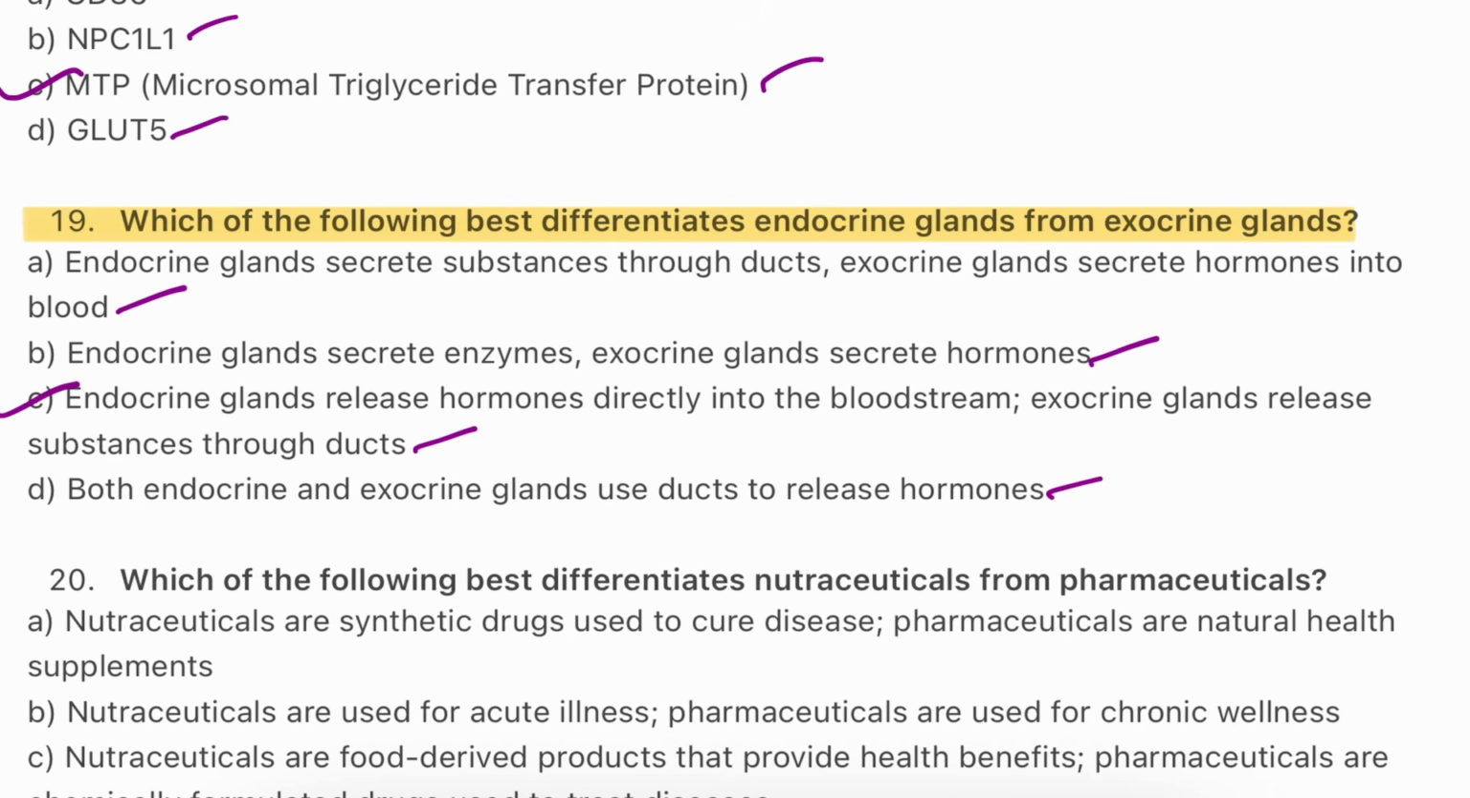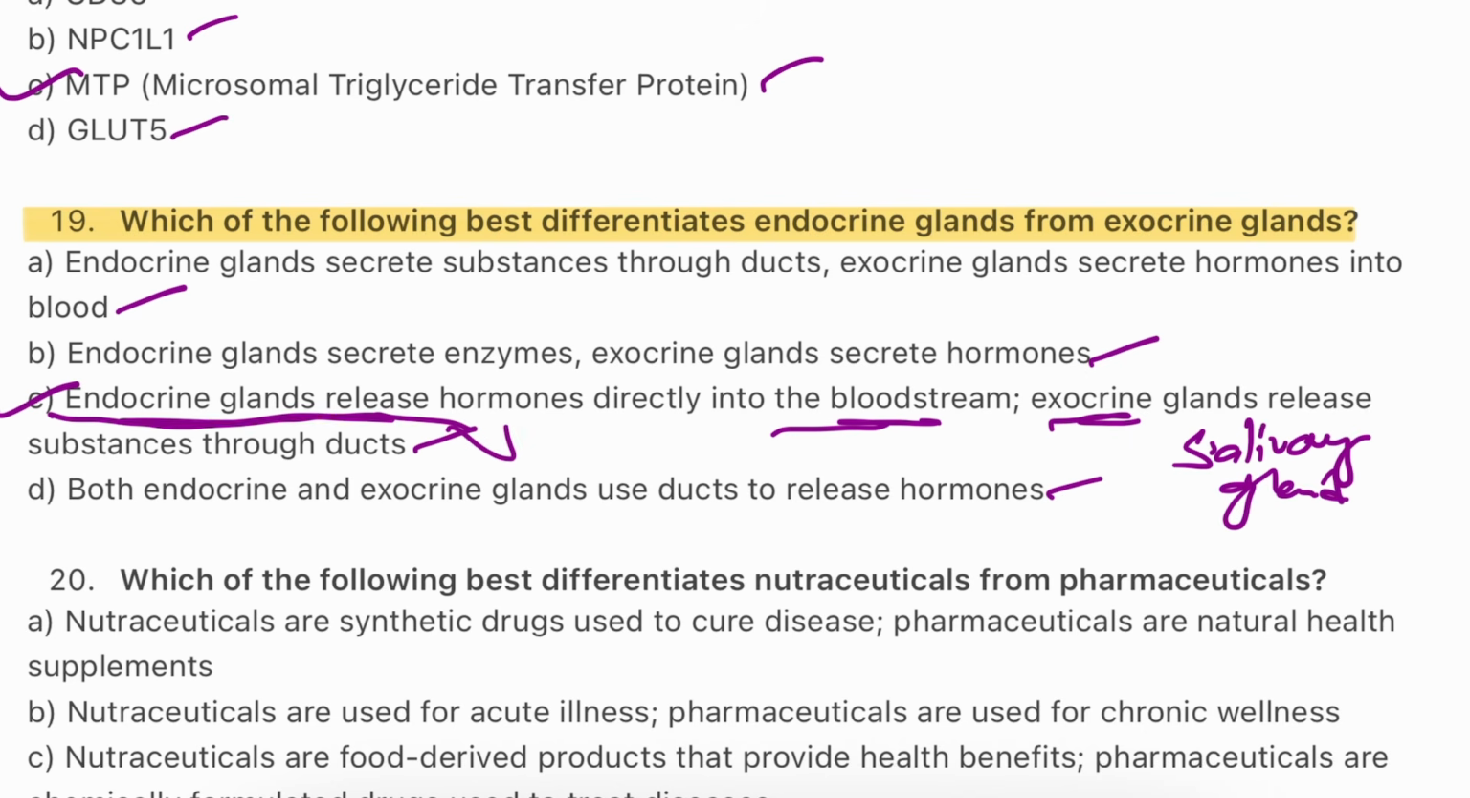Endocrine glands releases the hormones directly into the bloodstream. Exocrine glands releases substance through the duct. Endocrine glands are also called ductless glands. So endocrine glands secretes the hormones directly into the bloodstream, whereas exocrine glands has a duct, so they will target a particular location to secrete the enzymes or mucus. For example, salivary gland. For the endocrine examples, they are hormones.